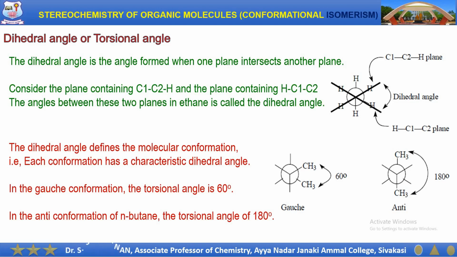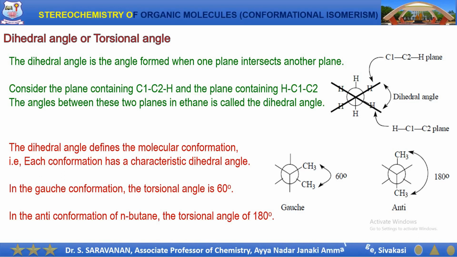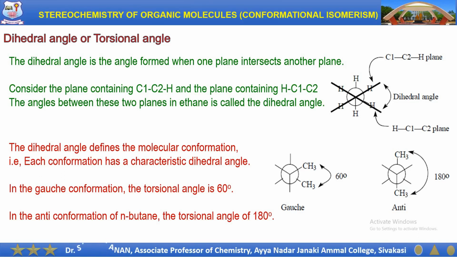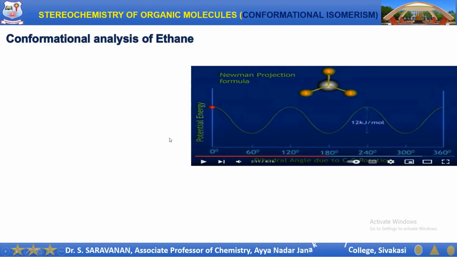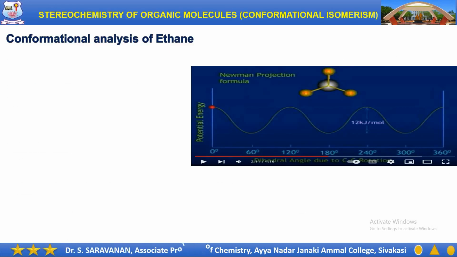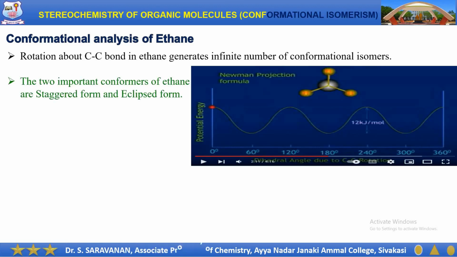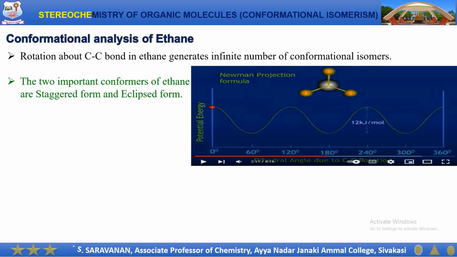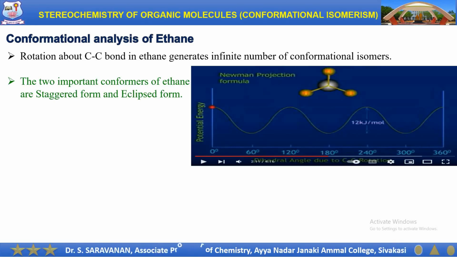Now, let us discuss the various conformations of acyclic organic compounds. Dear learners, now let us discuss in detail the conformational isomers of acyclic organic molecules. Let us consider ethane as the first molecule. The rotation about the carbon-carbon single bond in ethane generates an infinite number of conformational isomers. Among these isomers, the two important conformers are the staggered form and the eclipsed form.